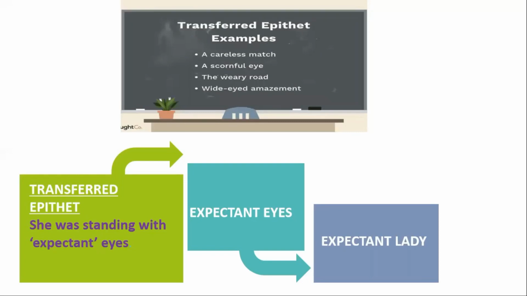See, a scornful eye. Eye is a body organ. It is not scornful, but that person is very angry. Weary road. The road is not weary. The traveler is weary. In the same way, wide-eyed amazement. So here we find transferred epithet. It is also a very important figure of speech.